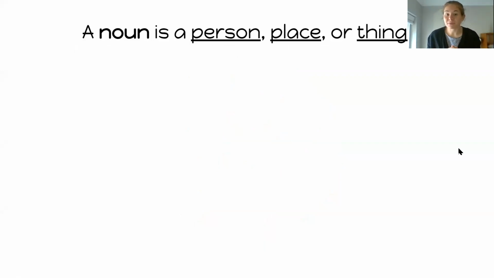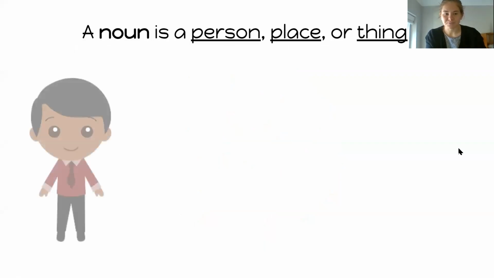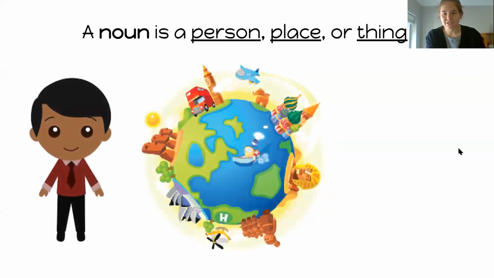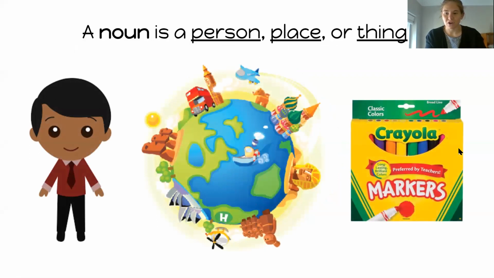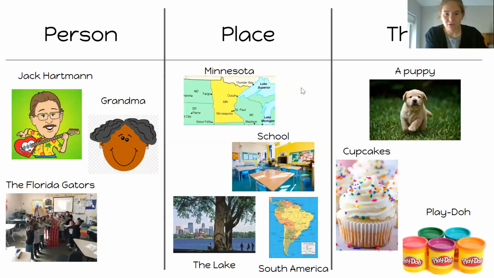Now, when we talk about complete sentences, we say it needs to answer the questions, who is doing what, right? Usually, the who in your sentence is going to be a noun, right? It's something that your sentence is about. But a noun could be any person, place, or thing. So let's take a look at this, right? Person, place, thing. These are the ideas that nouns are about.